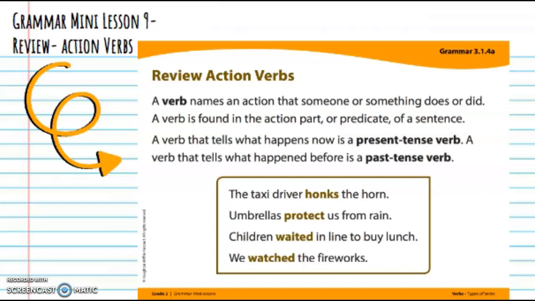We watched the fireworks. Watched happened in the past, so it is a past tense verb.